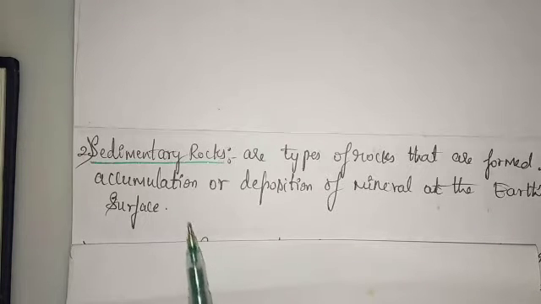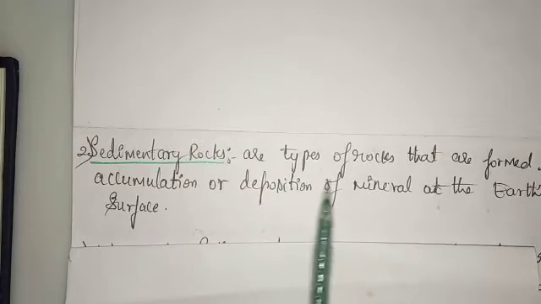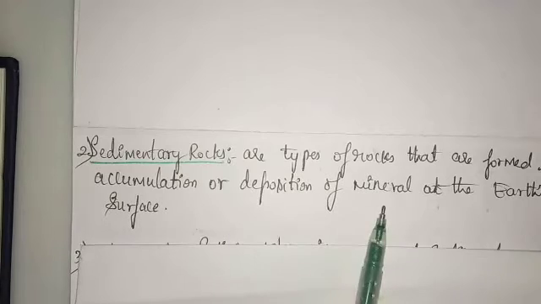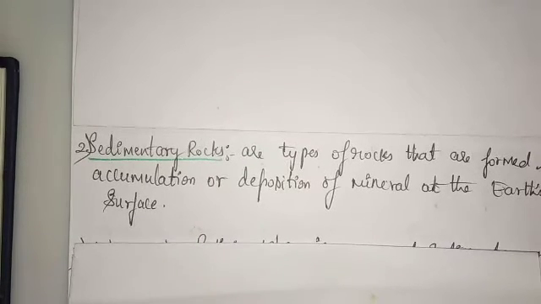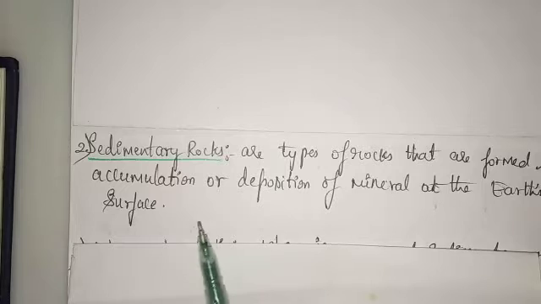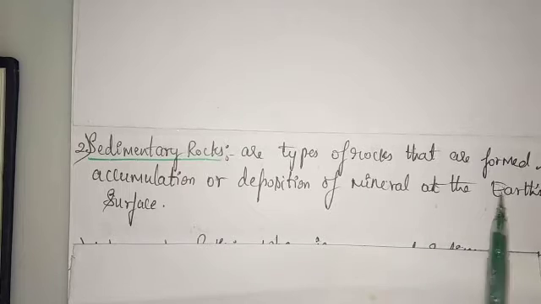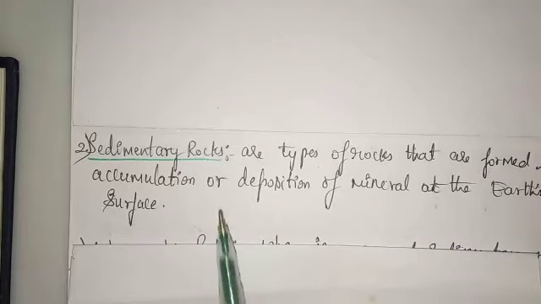So next is sedimentary rocks. Sedimentary rocks are those types of rocks that are formed by the accumulation or the deposition of the minerals at the earth surface. So whatever igneous rock magma is going to cool down and settle on the earth surface, it's an extrusive rock. This extrusive igneous rock becomes later on what? Sedimentary rocks. So these types of rocks that are formed by the accumulation or deposition of minerals are called what? Sedimentary rock.